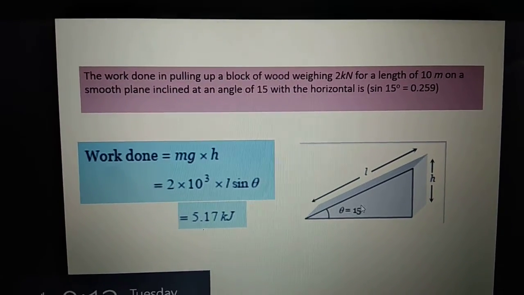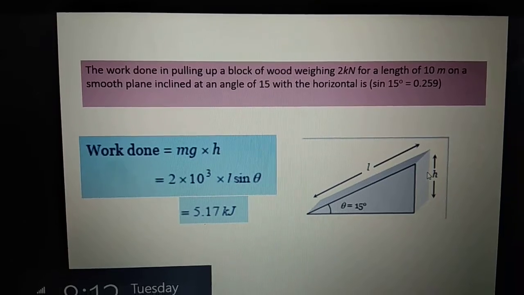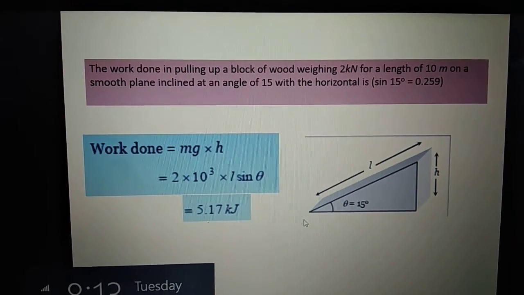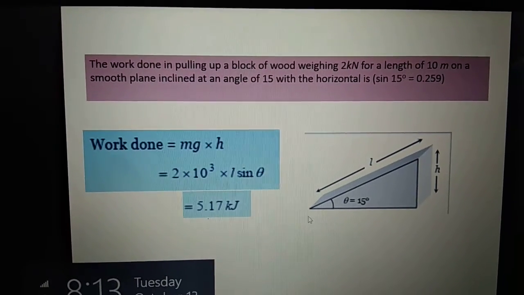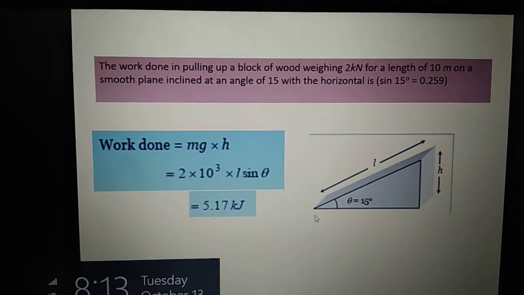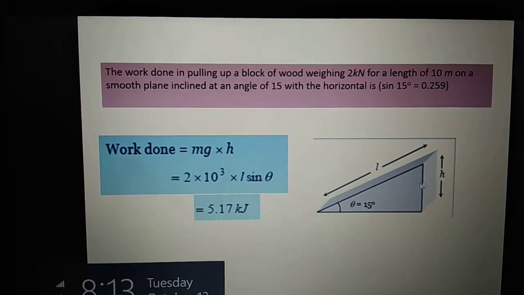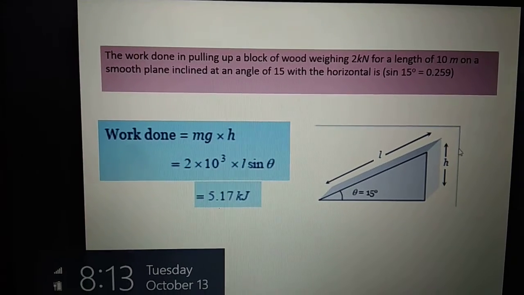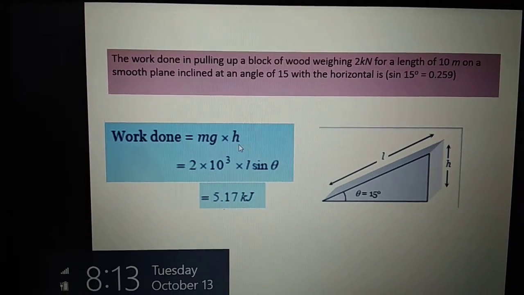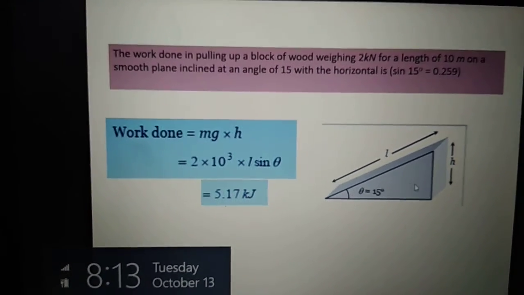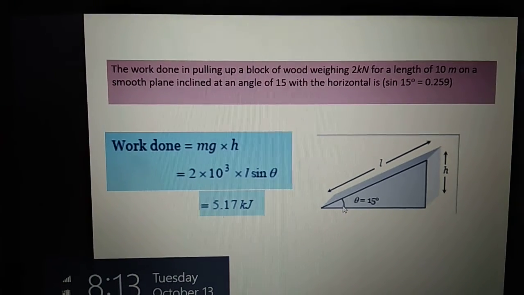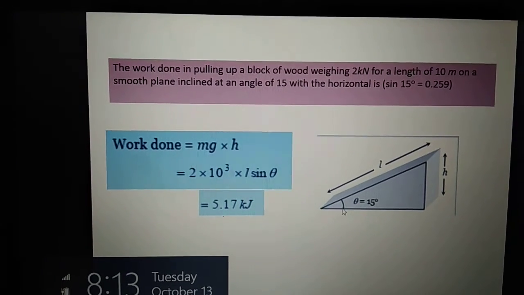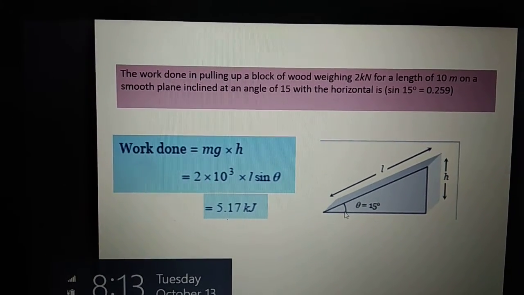Then after some time we are taking it uphill and gaining some height. So that is why we will use change in potential energy. Actually it is mgh1, which is 0 in here, and mgh2, which is written as mgh. So change in potential energy will be mgh, and h is related to L as L sine of theta using trigonometric relation. So this is how we can calculate the work done by taking the body uphill.